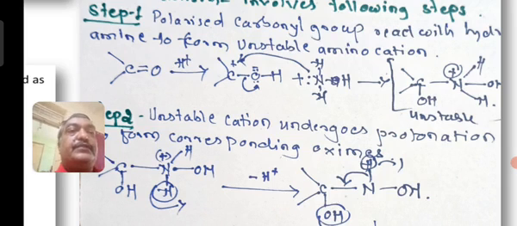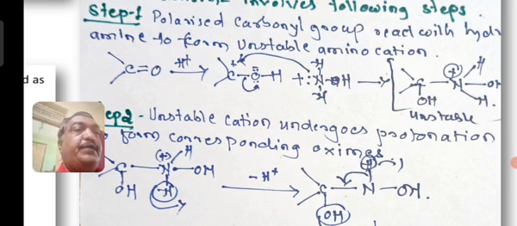So during this, what happened? The nucleophile attaches to the C plus carbon. The carbon has two valencies and OH, and the other valency on the central carbon will make a bond between carbon and nitrogen. Whatever the positive charge on the carbon, it shifts towards the nitrogen and you will get an unstable product.